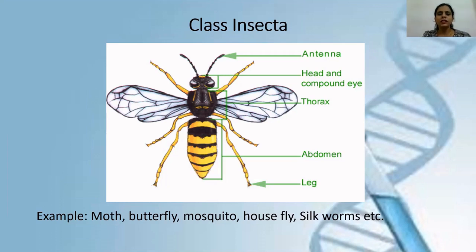So in class Insecta, one pair of antennae is present, three pairs of legs are present, one or two pairs of wings are present. Then head, thorax, and abdomen can be clearly seen.